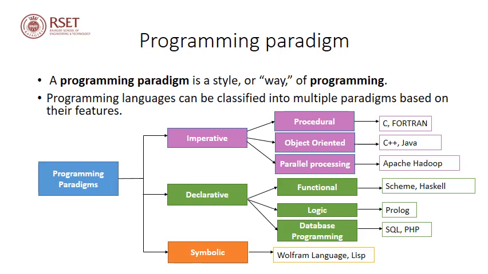Now if you take the case of declarative programming languages, for example SQL, we'll just write a command, select star from database, where column name equal to specific value. Now here we are not at all bothered about how this particular task is being done. We are not giving any step-by-step instruction of how the task is to be done. We are just telling the system what we want. What is the task? That is what we are bothered with. We are not concerned how the task is going to be done. So that is declarative approach.